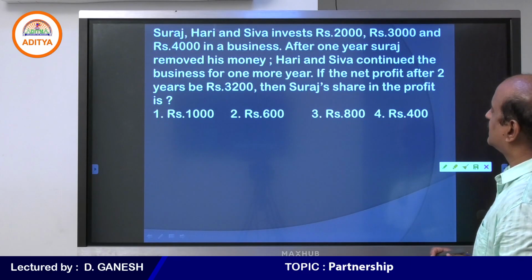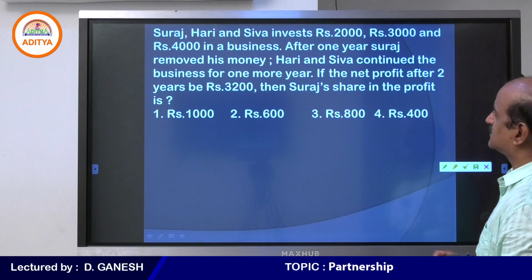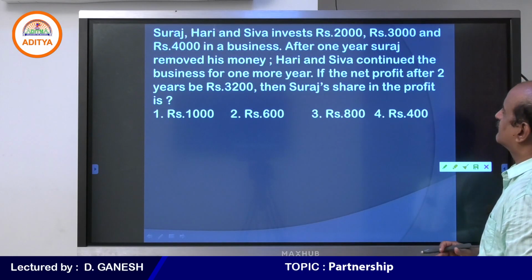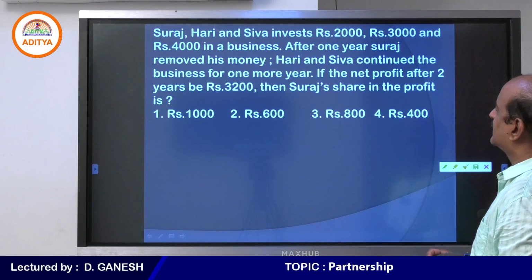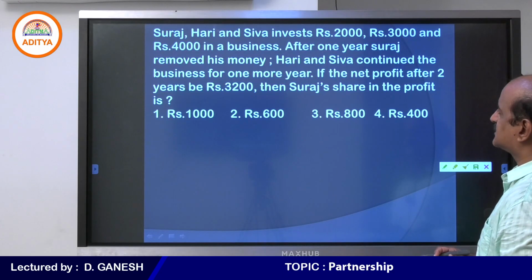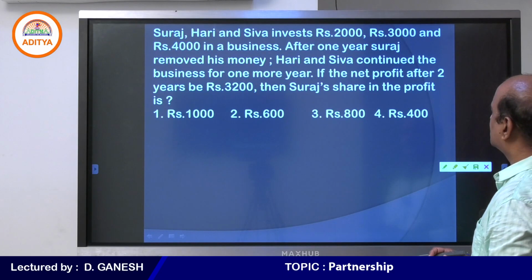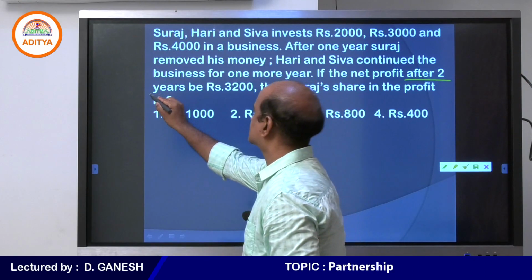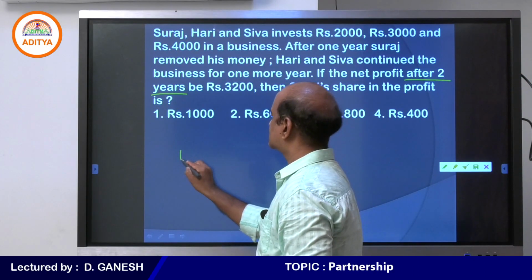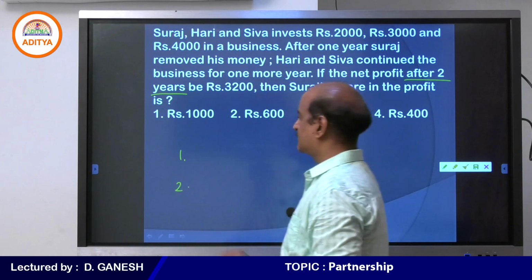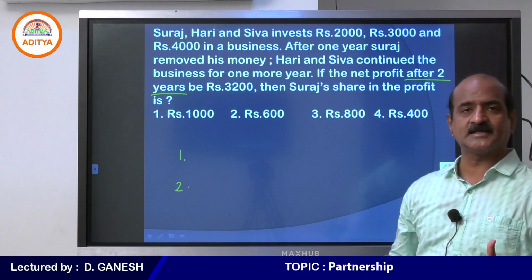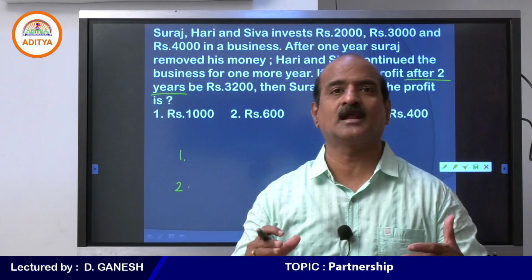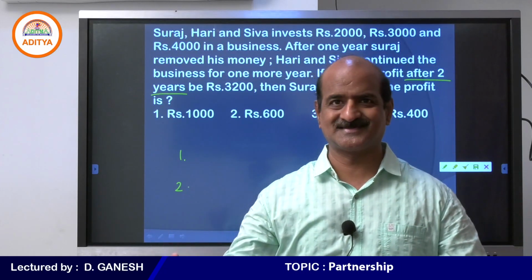Suraj, Hari, Shiva invest 2,000, 3,000, 4,000 in a business. After 1 year, Suraj removed his money. Hari and Shiva continued the business for 1 more year. If the net profit after 2 years... therefore first year and second year. Why am I taking first year and second year? Because the changes are happening in years.